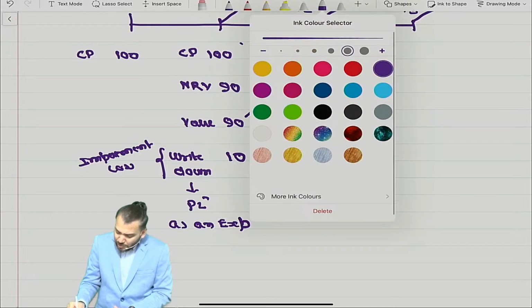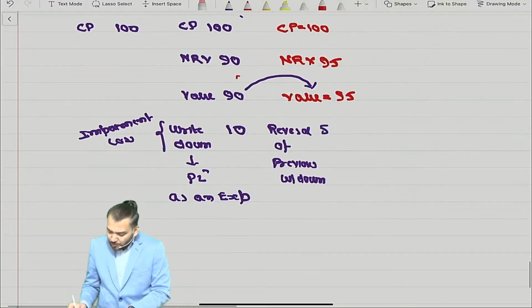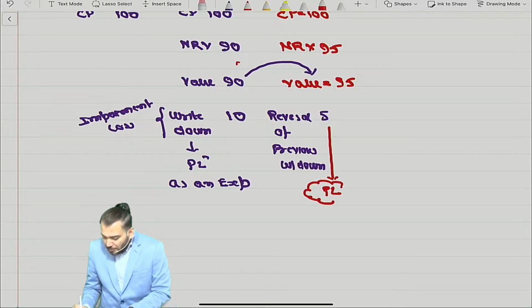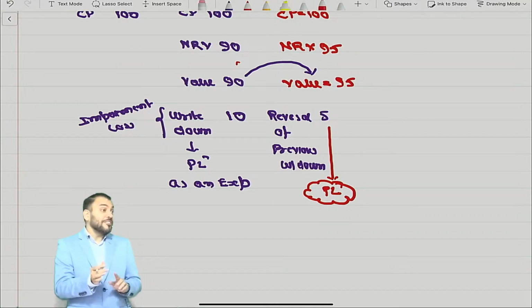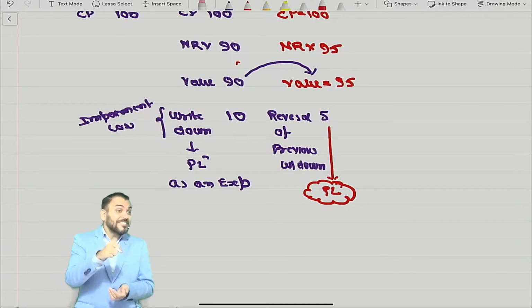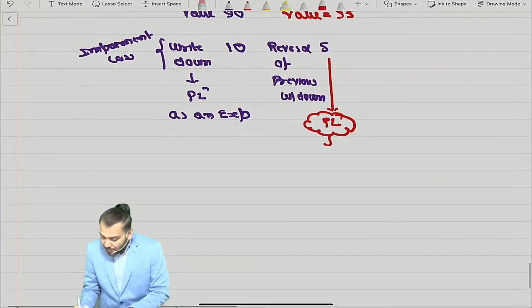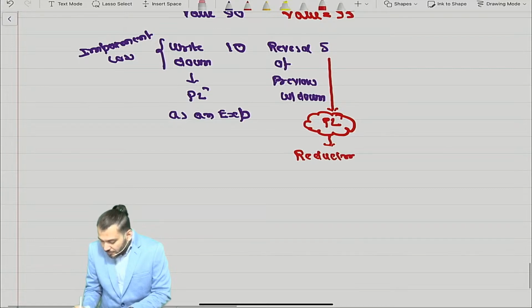My question to you: will this reversal of previous write down be transferred to P&L or not? Yes, it will be transferred to P&L, but not as a gain, because this is not a gain. This is a reduction of expense, the inventory expense.